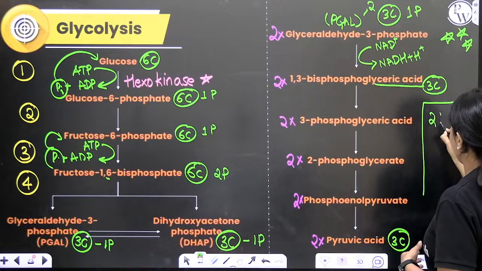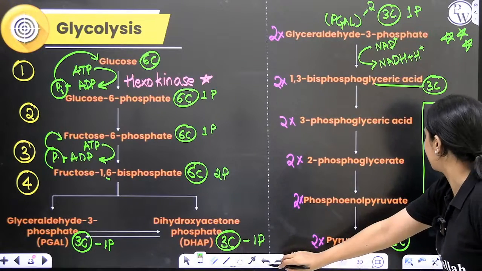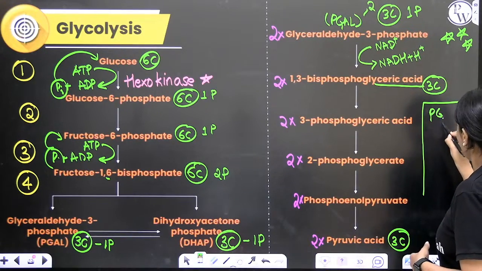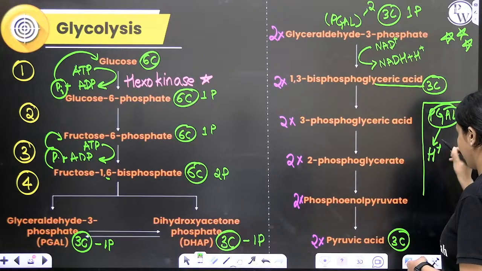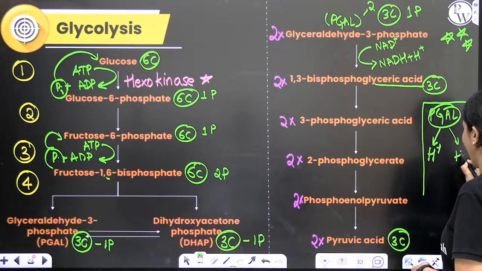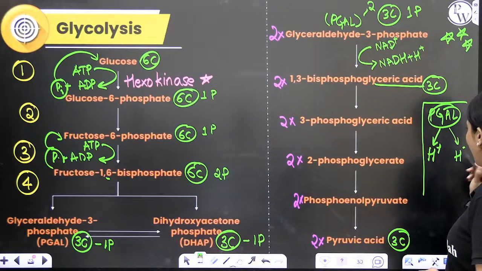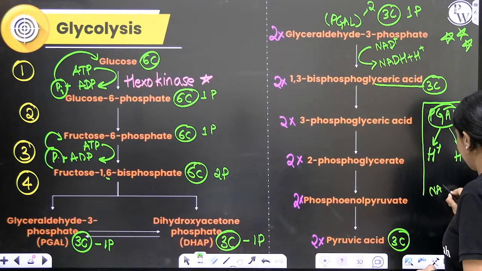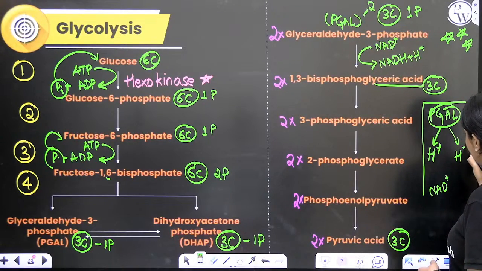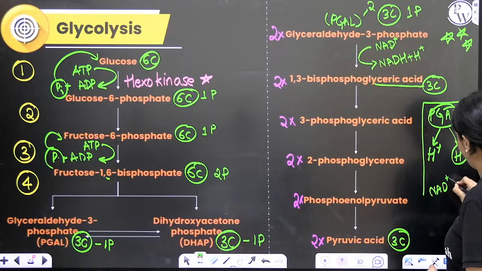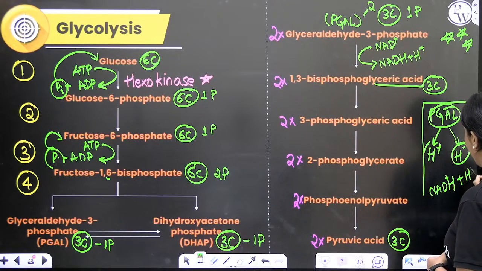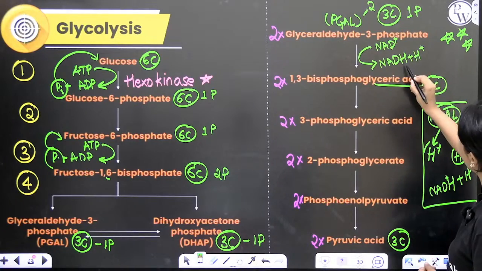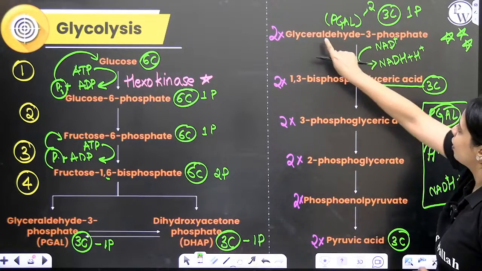Two redox equivalents are provided by PGAL. One of these redox equivalents is a hydrogen ion, a proton. The other one is a hydride ion. What basically happens is NAD plus will combine with the hydride ion and become NADH. This other H plus will remain as H plus. That is why you have NADH plus H plus.